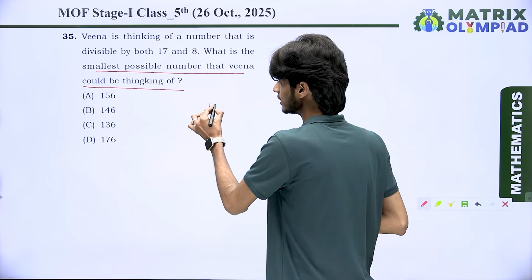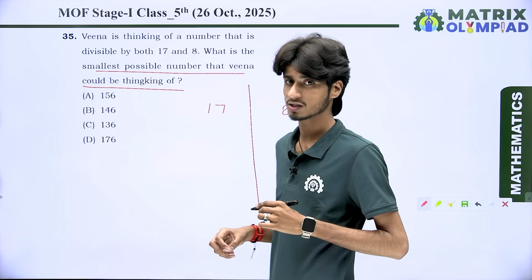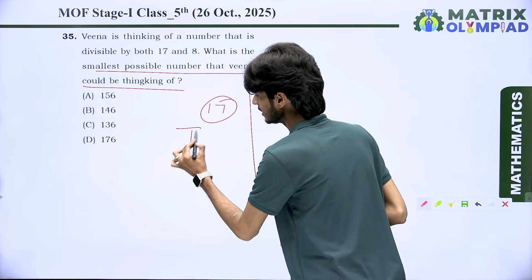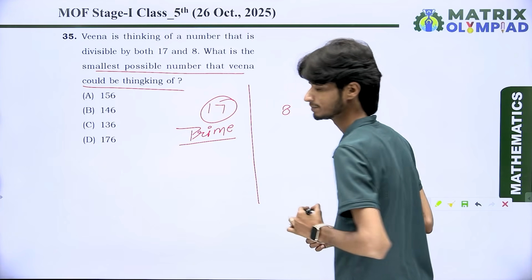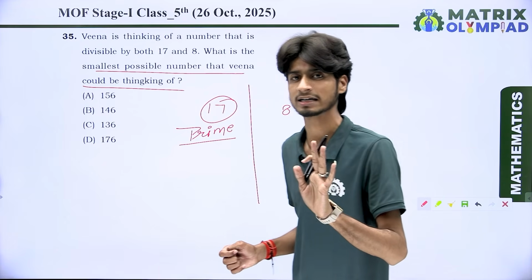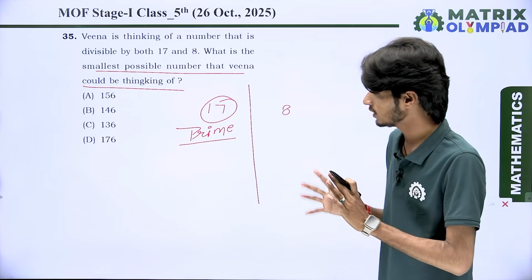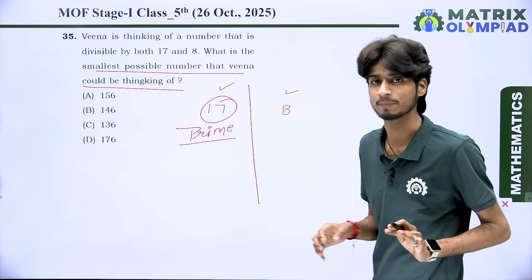We know very well, here we have two numbers, 17 and 8. Yes or no? And 17 is a prime number. That means there is no common factor related to 8 directly. So what do we do whenever we have a prime number and a composite number?